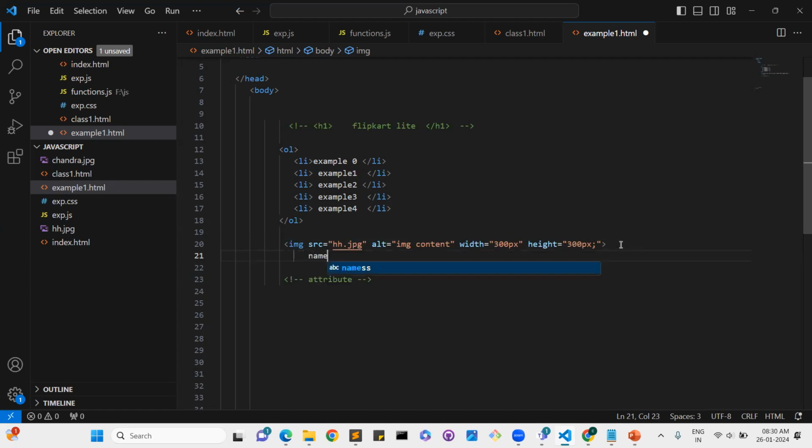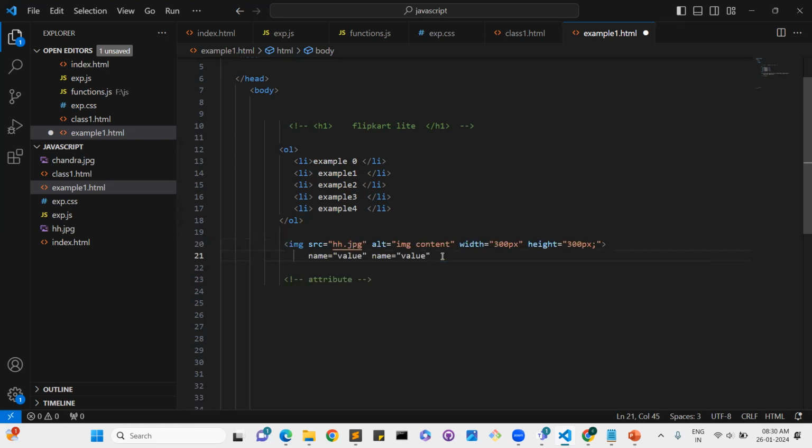It comes as a name and value pair like this. Understood, right? In everything, whether HTML or Angular or Bootstrap, everything comes as attributes.